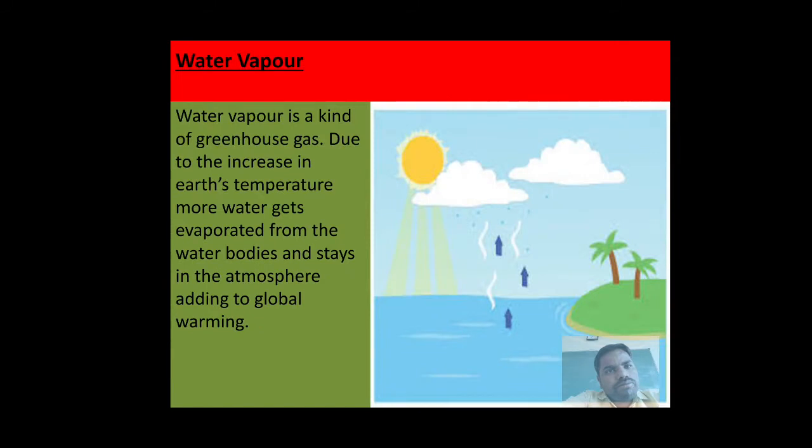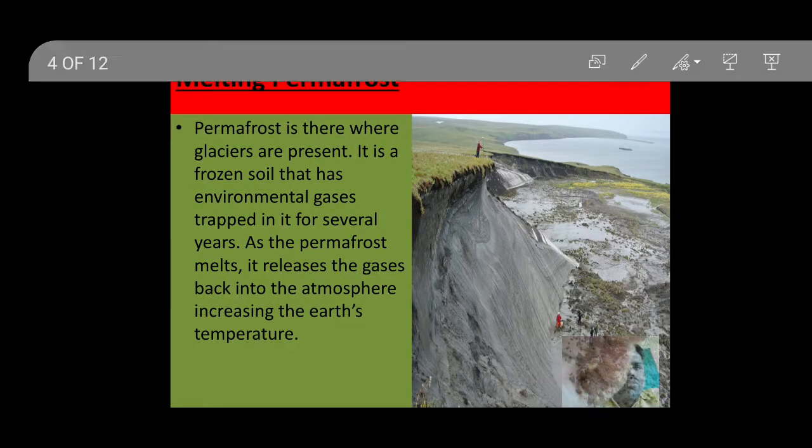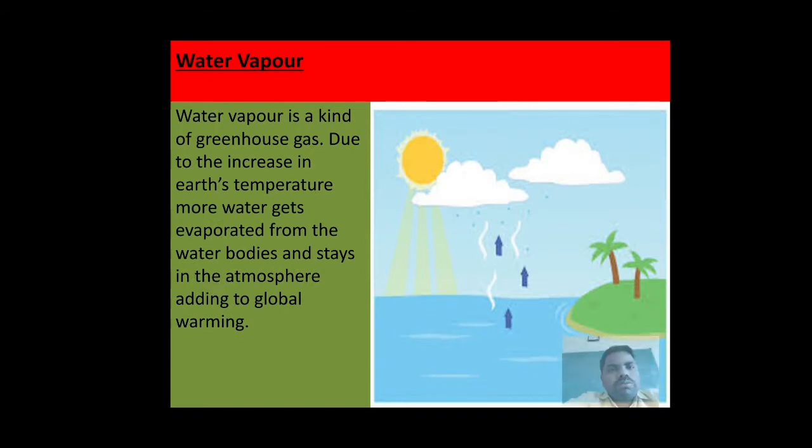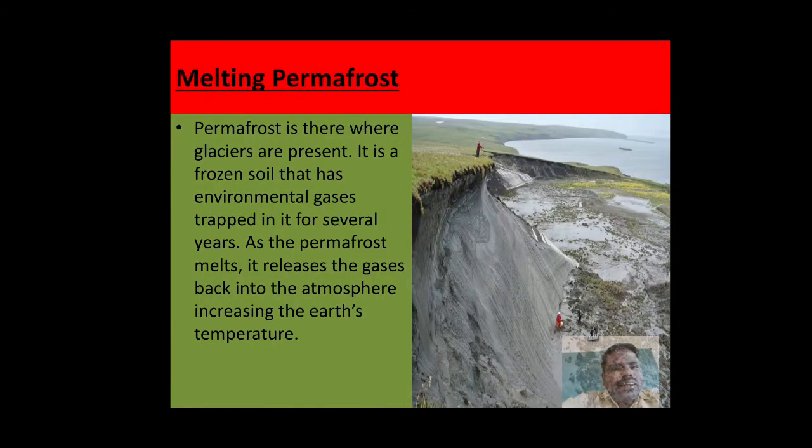Next one is water vapor. When the temperature of the water increases, water turns into vapor. The liquid state of the water converts to the vapor state. That vapor stays in the atmosphere, which also leads to global warming. Even water vapor is a greenhouse gas.